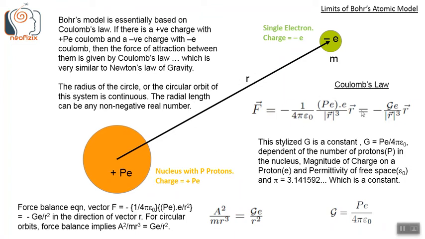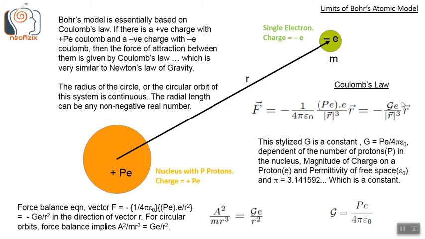The force balance equation is vector F equals minus 1 by 4 pi epsilon naught, Pe times e, divided by R cubed, into vector R, or equivalently divided by R squared in the direction of R, like here.